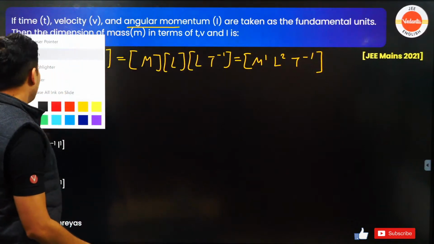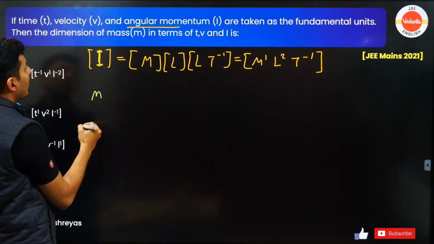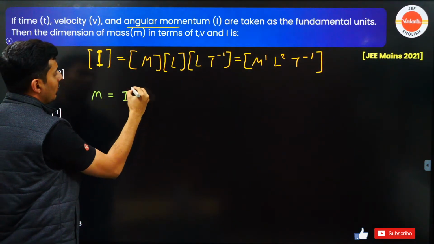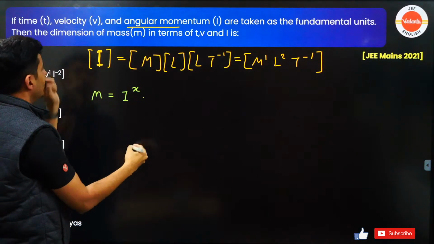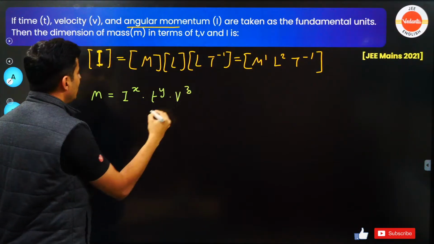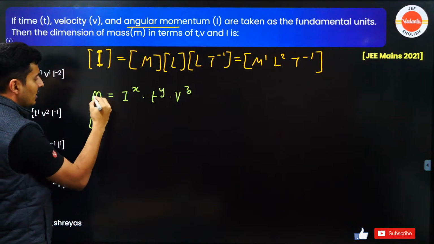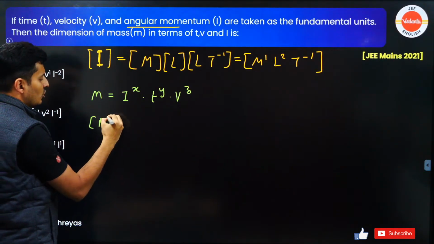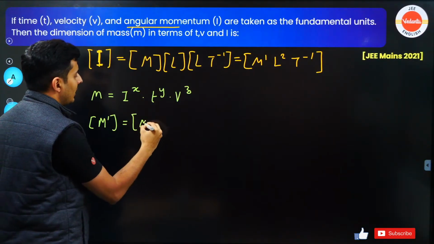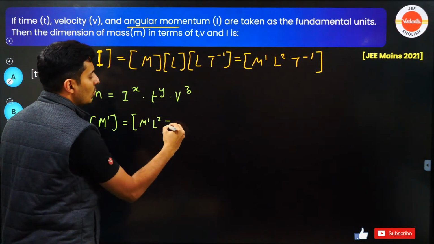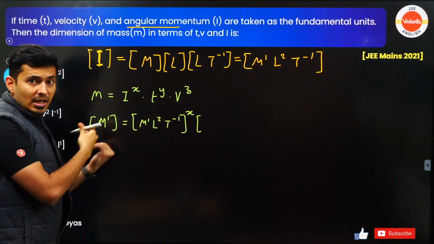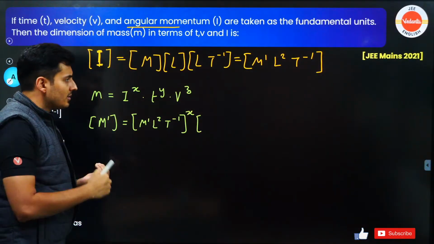Now I will write mass in terms of these variables. So mass is angular momentum raised to x, then time raised to y into velocity raised to z. So therefore the dimensional formula of mass is m raised to 1. Dimensional formula of angular momentum is m raised to 1, L raised to 2, t raised to minus 1, whole raised to x. Dimensions should be equal on both sides, dimensional consistency.